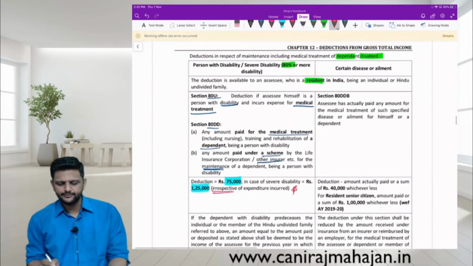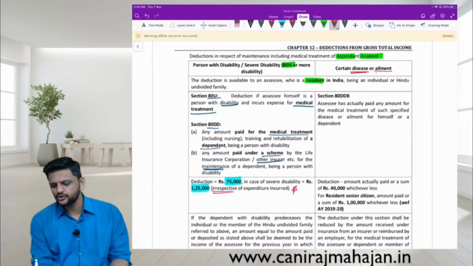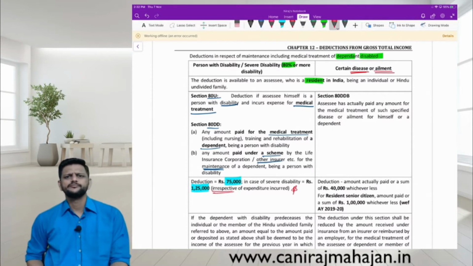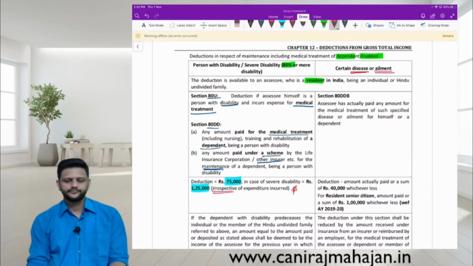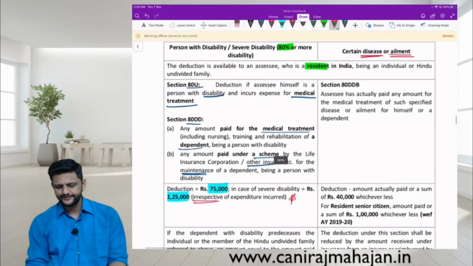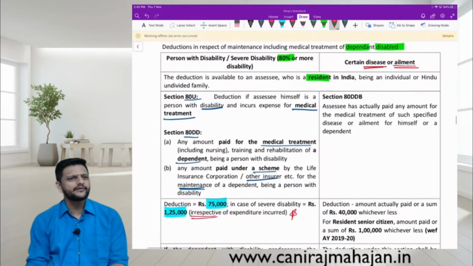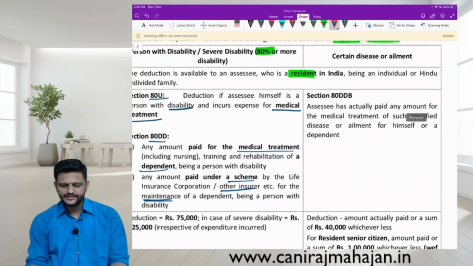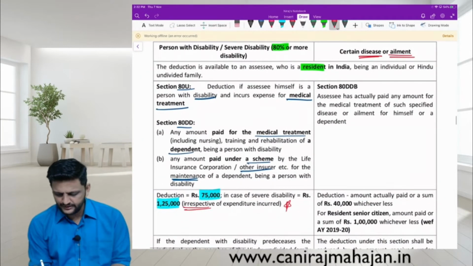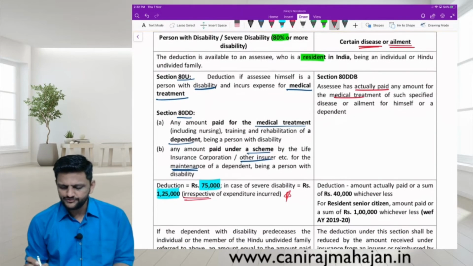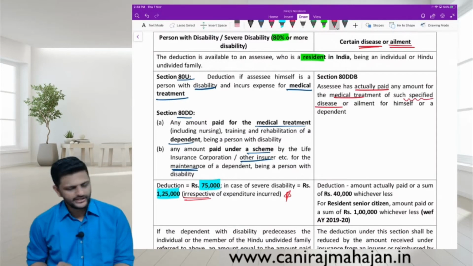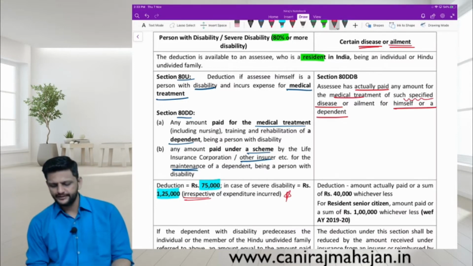For 80DDB, only for certain disease or ailment. Ailment, not oilment. Ailment means a medical process or medical treatment. For certain disease or ailment under 80DDB, the assessee has actually paid an amount for the medical treatment of such specified disease, that means particularly mentioned in that section, for himself or even for a dependent.